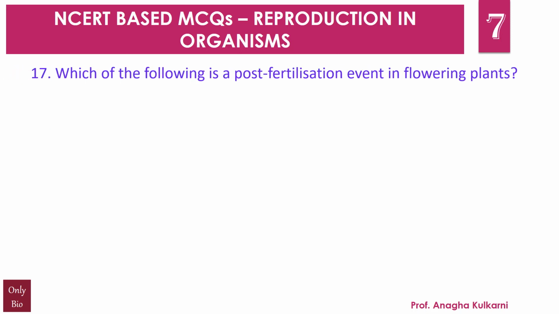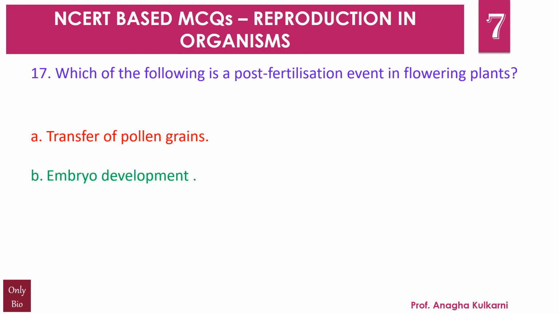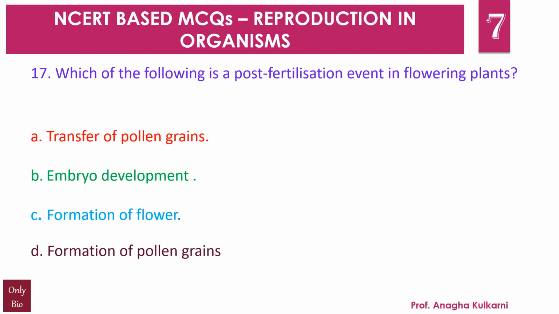Question number 17. Which of the following is a post-fertilization event in flowering plants? A. Transfer of pollen grains. B. Embryo development. C. Formation of flower. D. Formation of pollen grains.